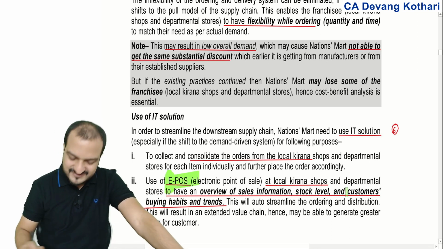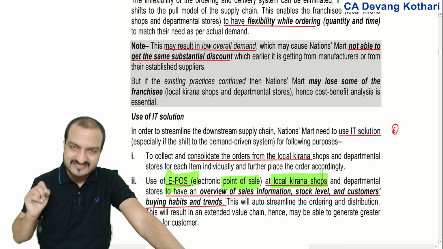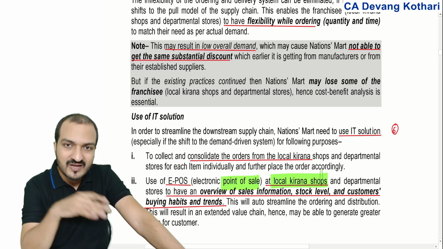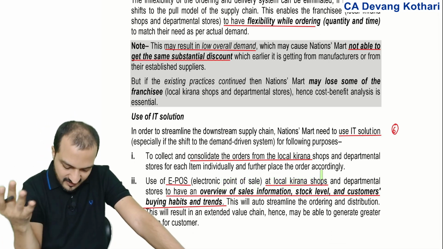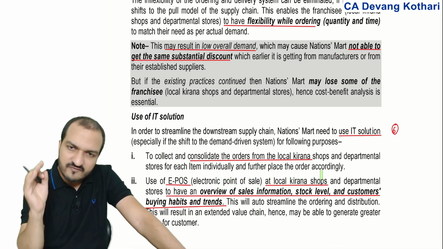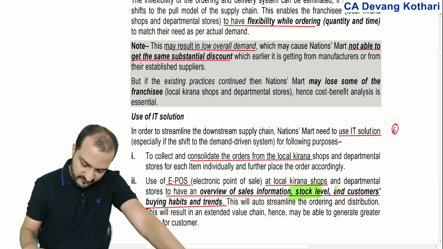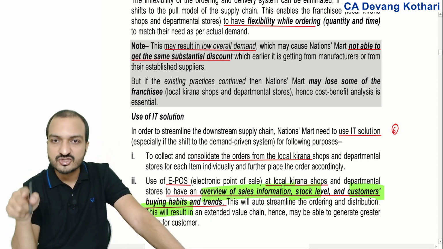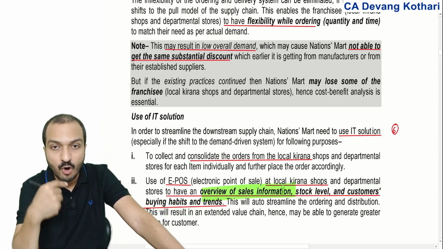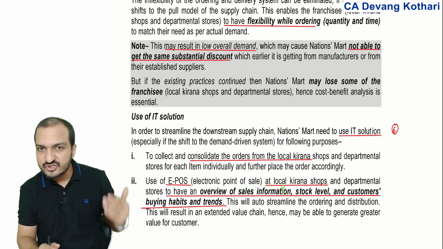Use of e-point of sale, well, electronic point of sale at the kirana shop. This is basically what I told you. My software gets integrated with the software of that kirana shop so that whenever they conduct a sale, whenever their stock level decreases, I will get a notification. Because of this, the stock level, customer buying habits, and sales information from the kirana shop will be shared with me. Obviously, that will help me in planning my production and planning my purchases.